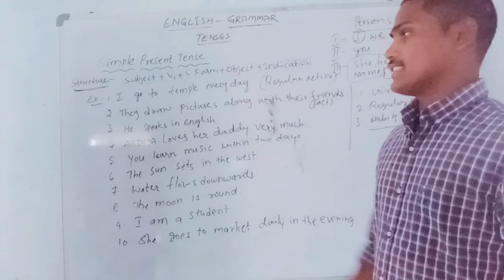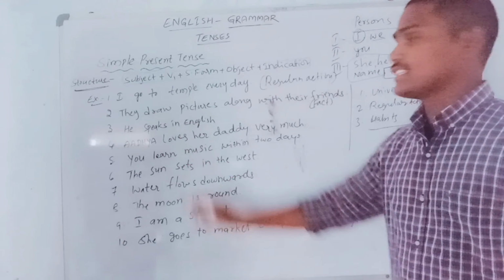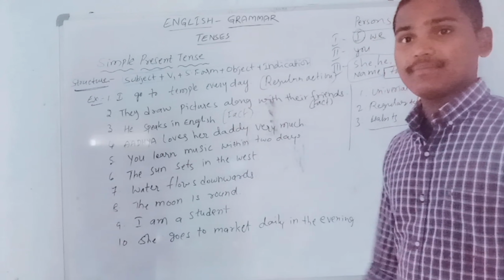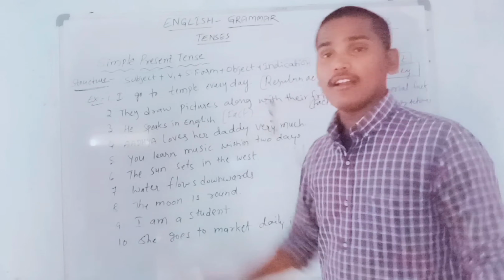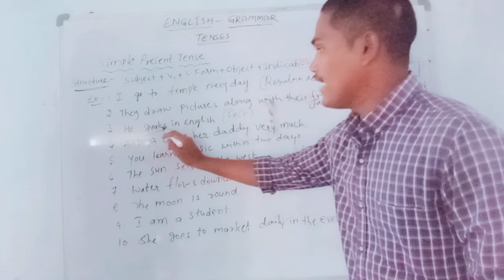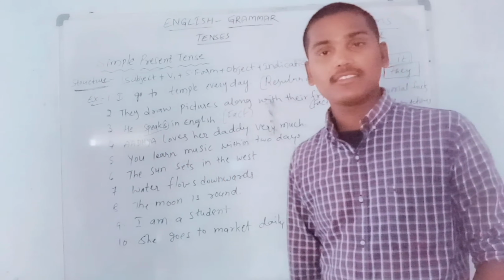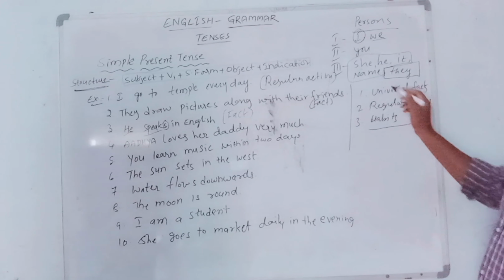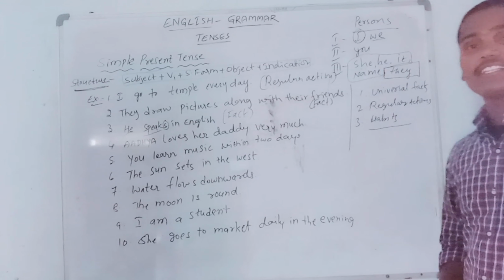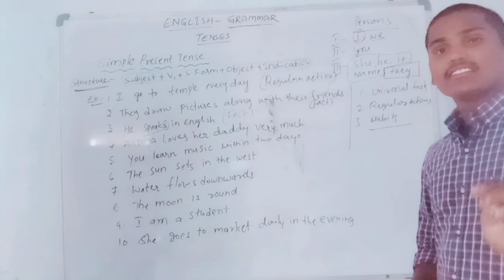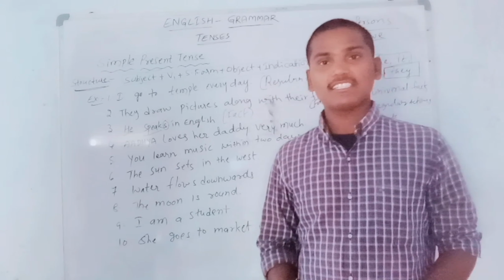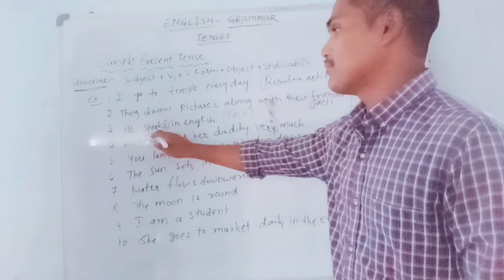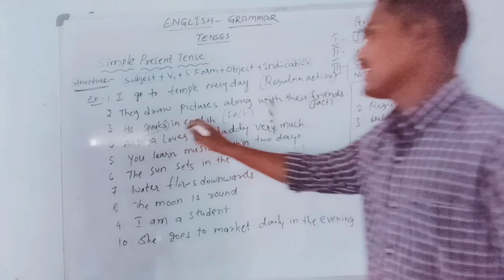Next, third example, he speaks in English. It is also a fact. Okay. He speaks. If you observe this, in the verb we added S form. Why did we do it? Because the sentence started with he. We already discussed she, he, it, name. These four subjects we call third person singular subjects. Whenever a sentence starts with any one of them, we add S form to the verb. That's why we added S form to the verb speak here. He speaks in English.